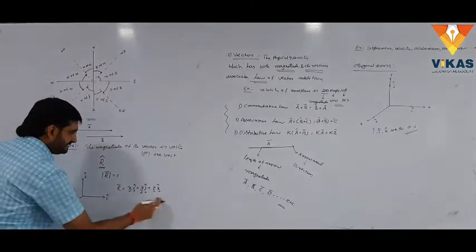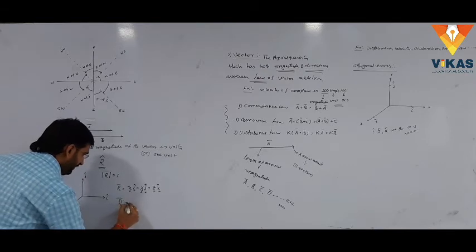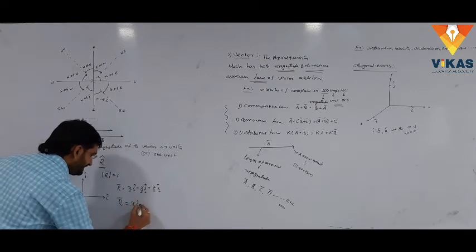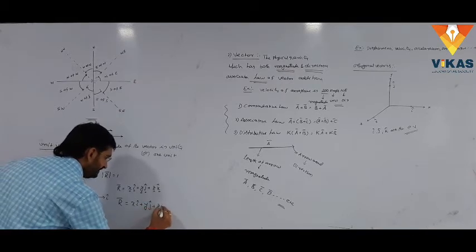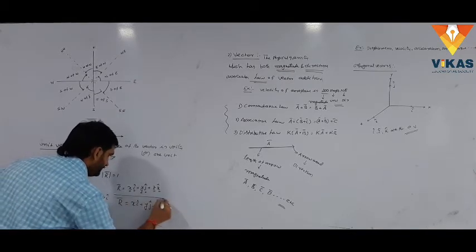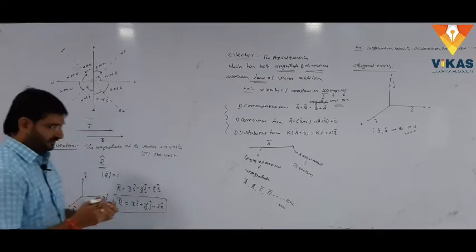Therefore, this is the general representation of the vector: r bar equal to x i cap plus y j cap plus z k cap. Generally, we mention the vector in this manner, right?